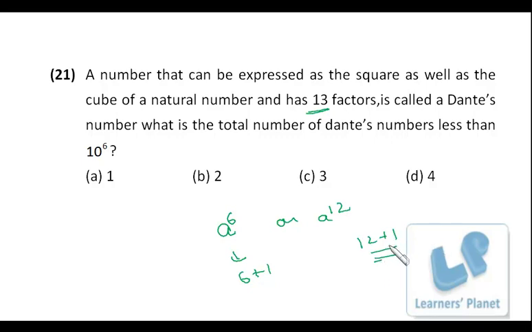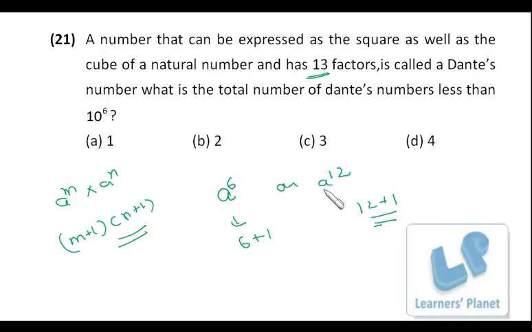Number of factors, how do we find? That is power plus 1. If the number is a raised to m into b raised to n, then the number of factors will be m plus 1 into n plus 1. So here the total number of factors we want to be 13. That means the number should be something like a raised to 12. Now we have to find the values of a for which a raised to 12 is less than or equal to 10 raised to power 6.